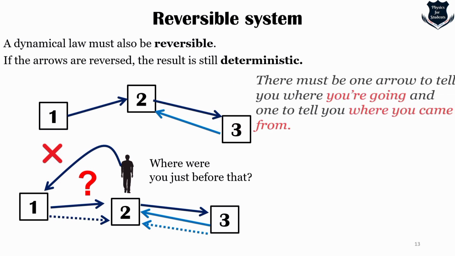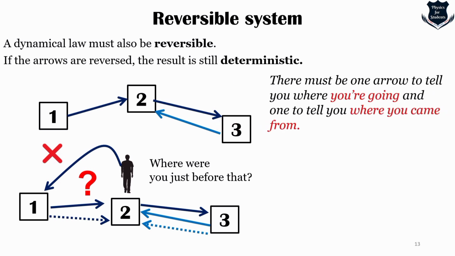So that is why the meaning of reversible in terms of physics can be described, most concisely, as: if you reverse all the arrows, the resulting law is still deterministic. Another way to say it is that the laws are deterministic into the past as well as the future. So here on the right-hand side, there must be one arrow to tell where you are going and one to tell where you came from.